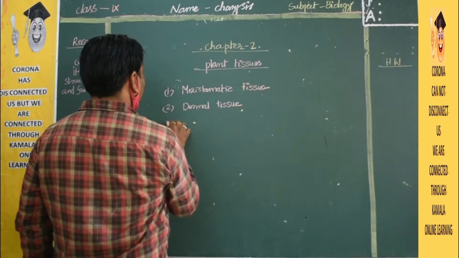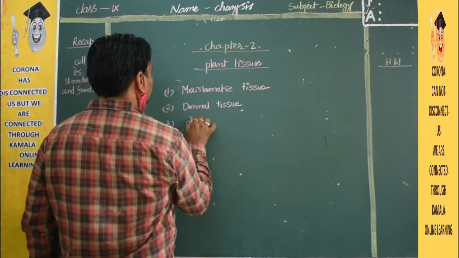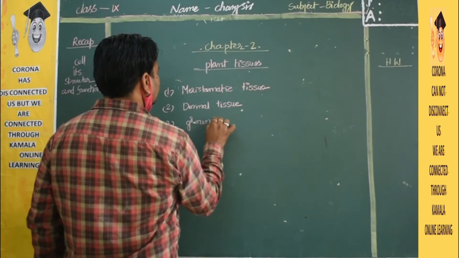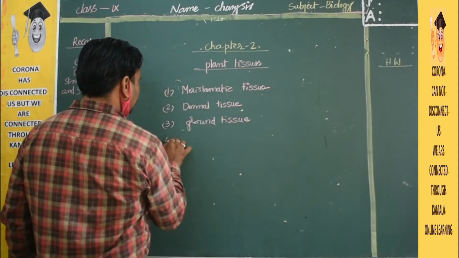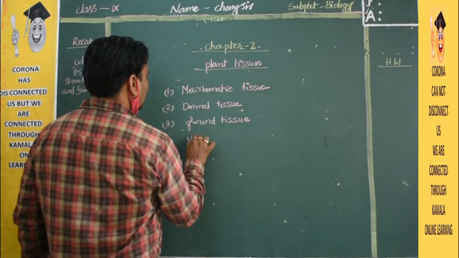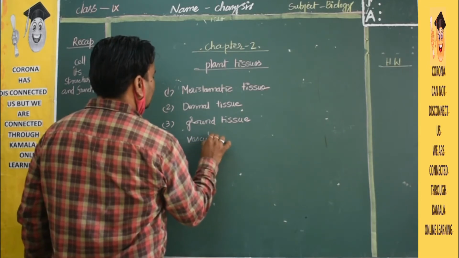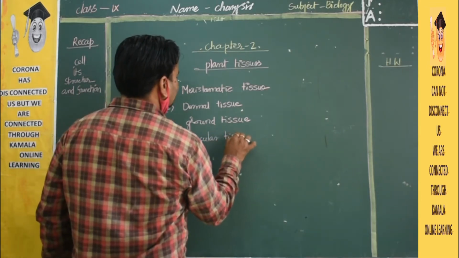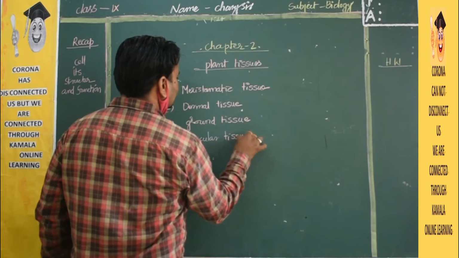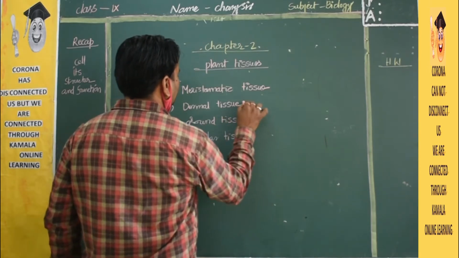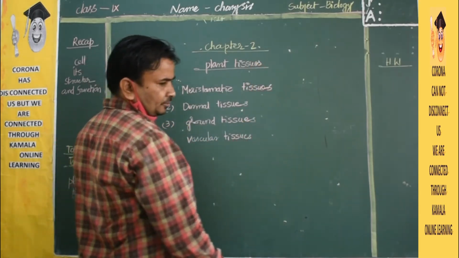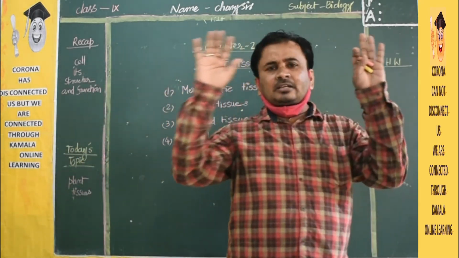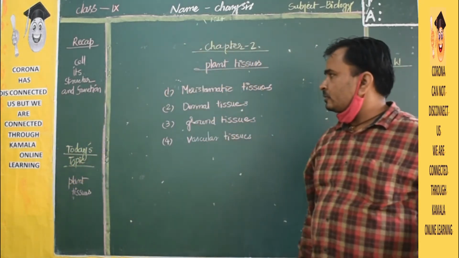Third one is ground tissue. Fourth one is vascular tissue. So plants are made with these four types of tissues.